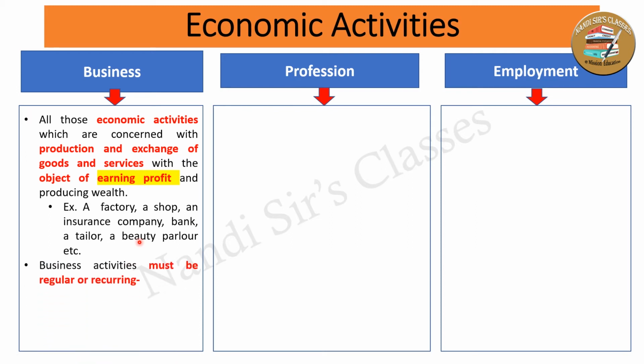Another example is suppose a person purchased raw materials and processed them, that means produced the finished product, and again sells it to the customers. Simple, it's a business activity.